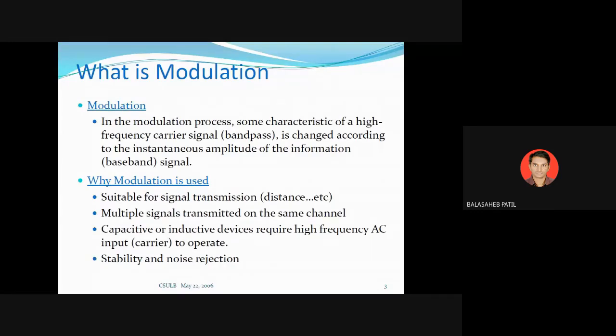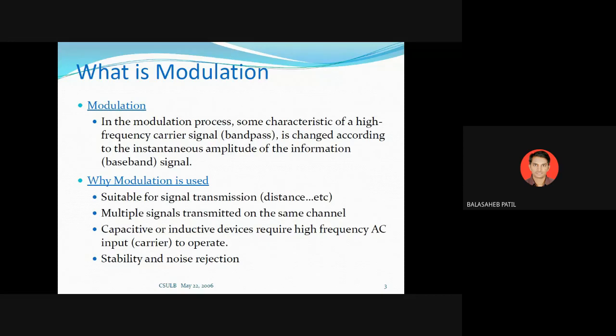Now why is modulation used? Because of the first point that I already told you, that is distance. If the distance is more, we can't send the signal directly, so we require modulation.